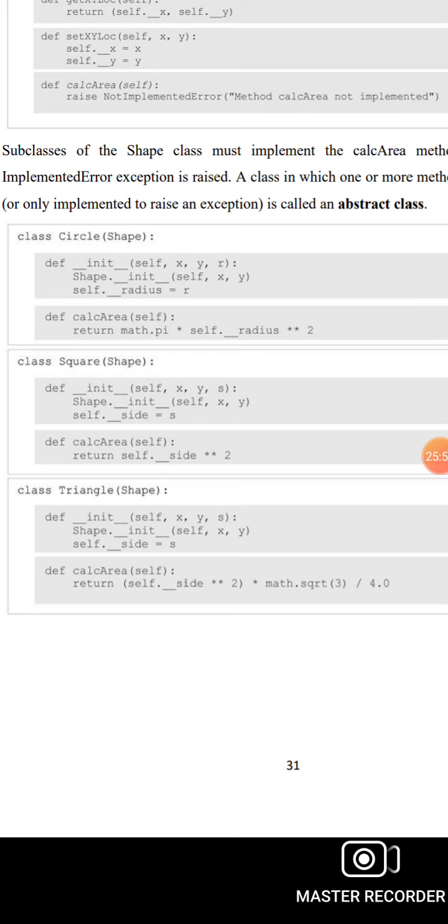Class Triangle(Shape): def __init__(self, x, y, s): Shape.__init__(self, x, y), self.side = s. def calc_area(self): return self.side ** 2 * math.sqrt(3) / 4.0, which is the formula for calculating the area of a triangle.